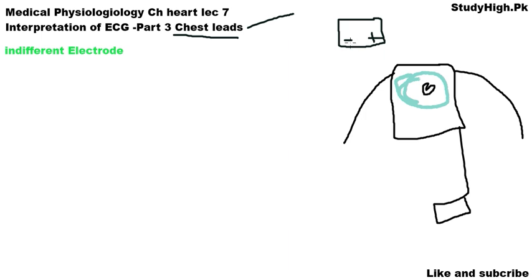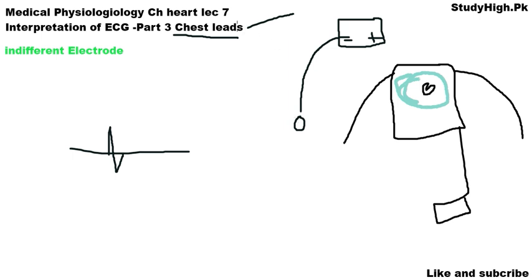We make the negative terminal common, or approximately 0, so that the potential recorded by our electrocardiograph depends only on our positive lead. That's why we call chest leads unipolar leads, and the negative terminal is modified in such a way that it remains common for all the leads.